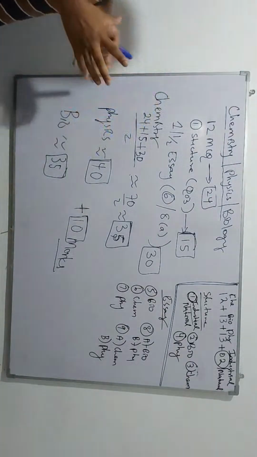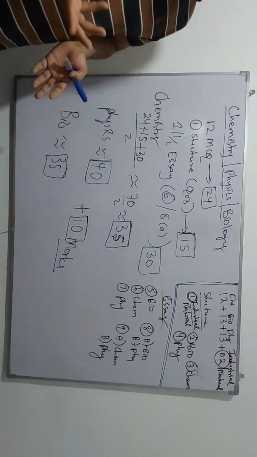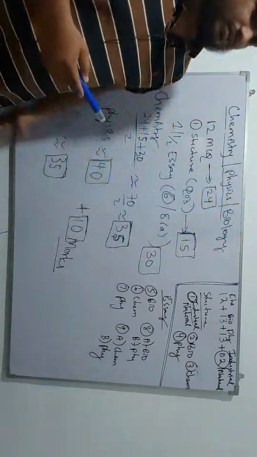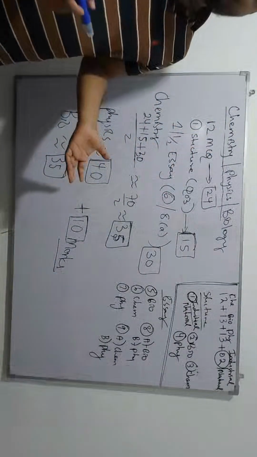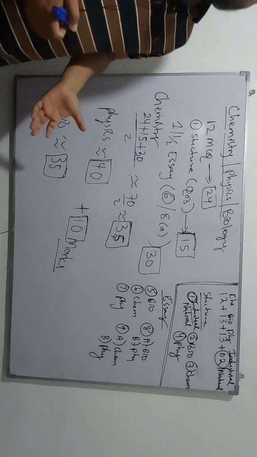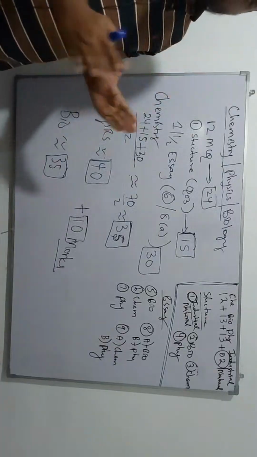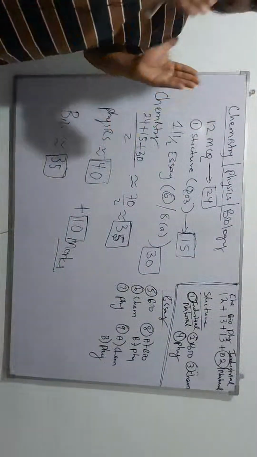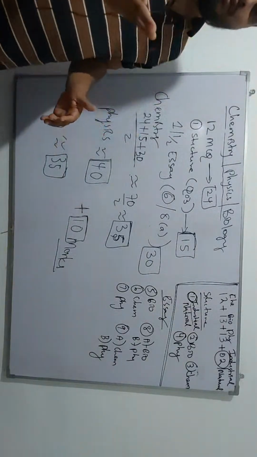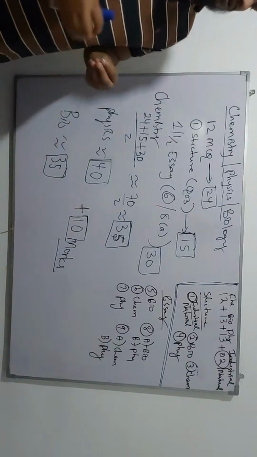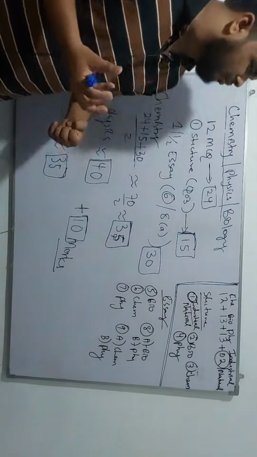So here we are going to analyze the complete papers. In the paper we have 40 MCQs, 4 structured questions, and 5 essays. The MCQs and structured questions are compulsory. You can't take any choices, so you have to do all the questions in MCQ and structure. But in the essay section you have 5 questions, and you have to choose only 3 out of these 5. So this is all you need to understand about the paper.